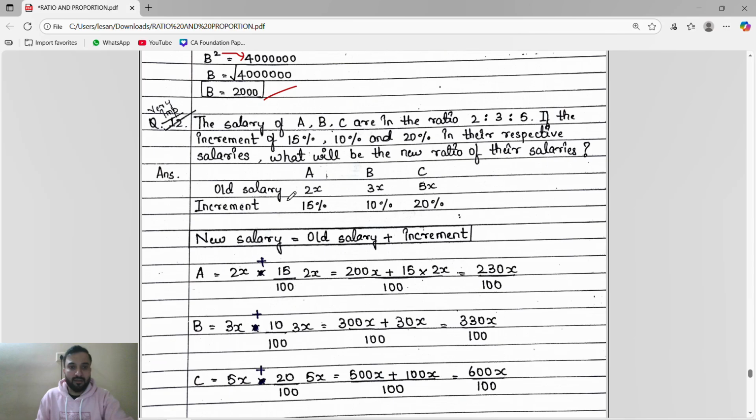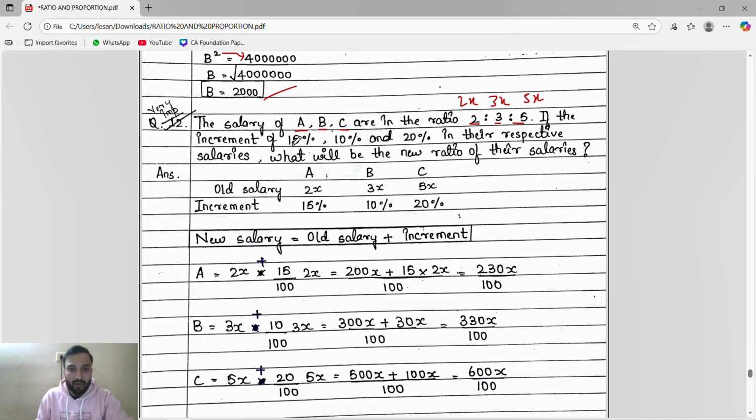Sure, fine. See here, the salaries of A, B, C are in the ratio 2:3:5, so the salaries of A, B, C are 2x, 3x, 5x.